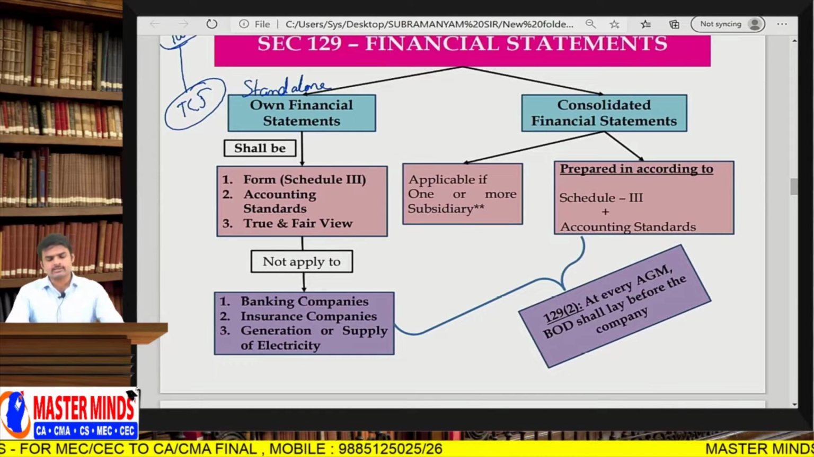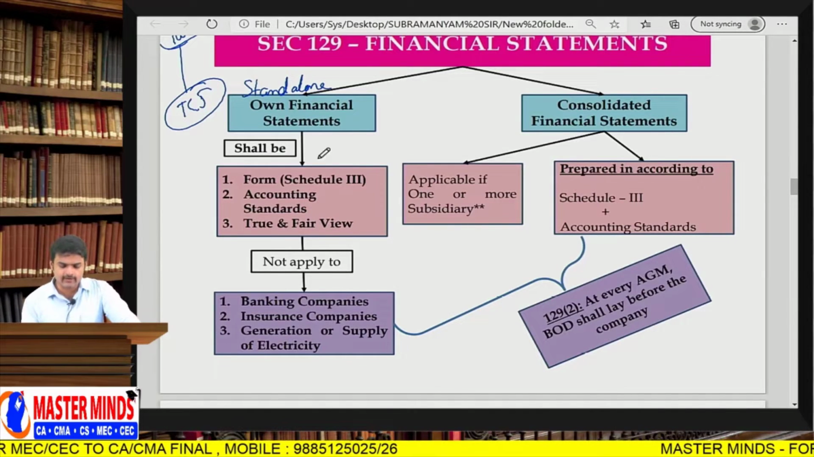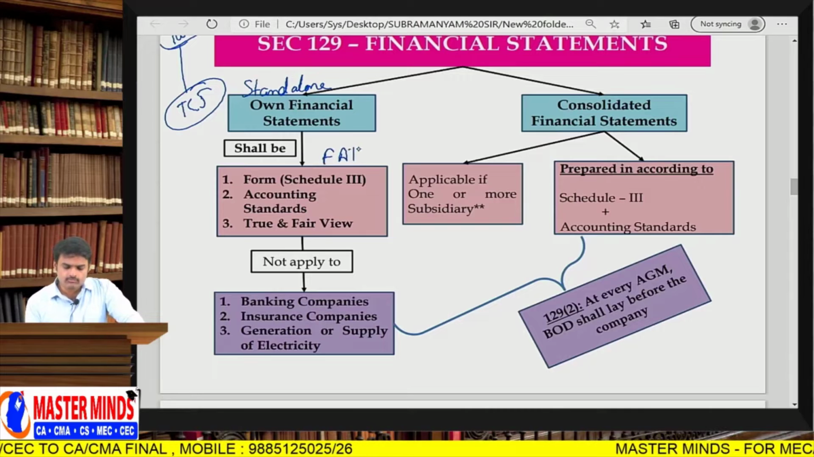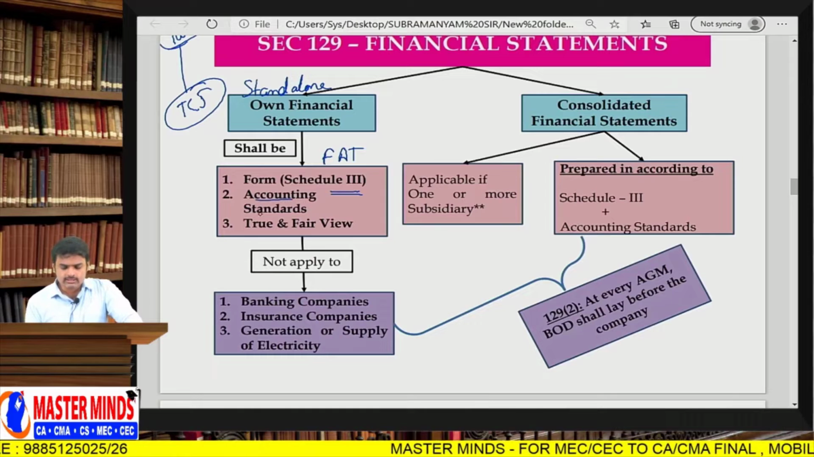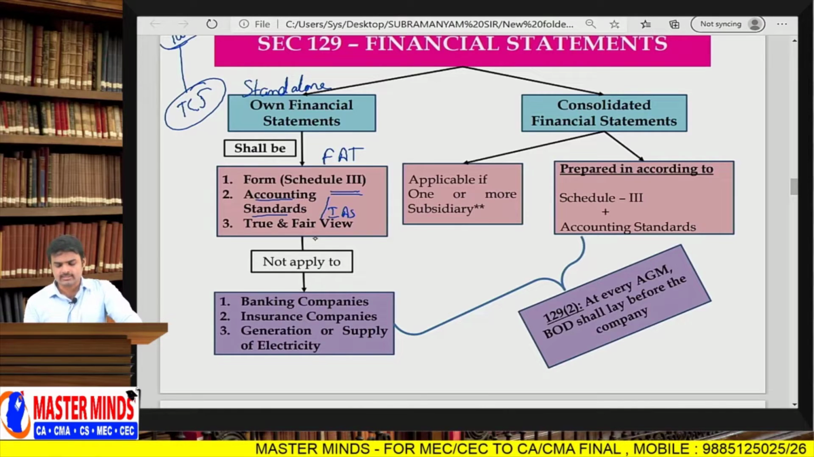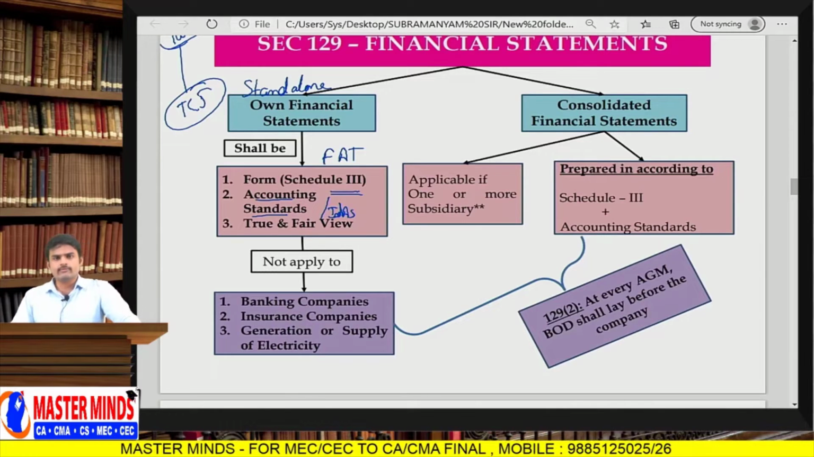While preparing financial statements, you have to remember three rules. That is FAT. Form, Schedule 3. All the companies incorporated under the Companies Act 2013 need to comply with the FAT rules. Form Schedule 3, accounting standards issued by ICAI, and one more update, Indian Accounting Standards. It's not IAS, Indian Administrative Services. It is IND-AS, Indian Accounting Standards, as prescribed by the central government from time to time.